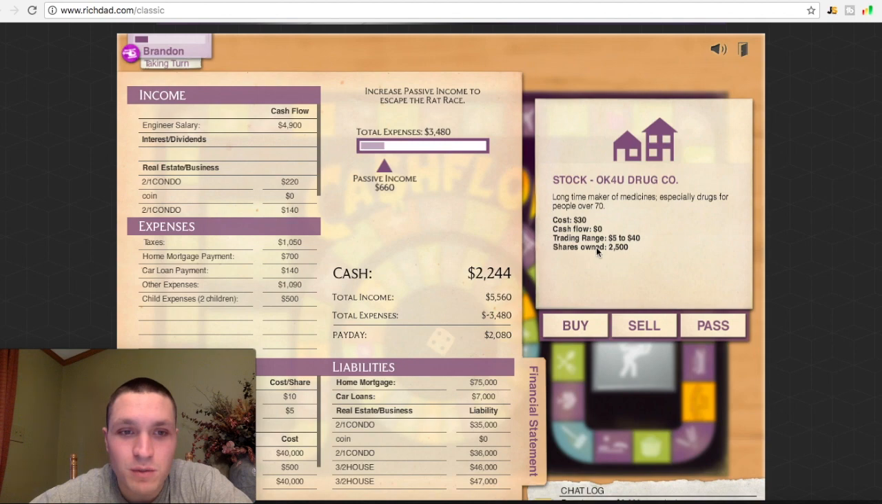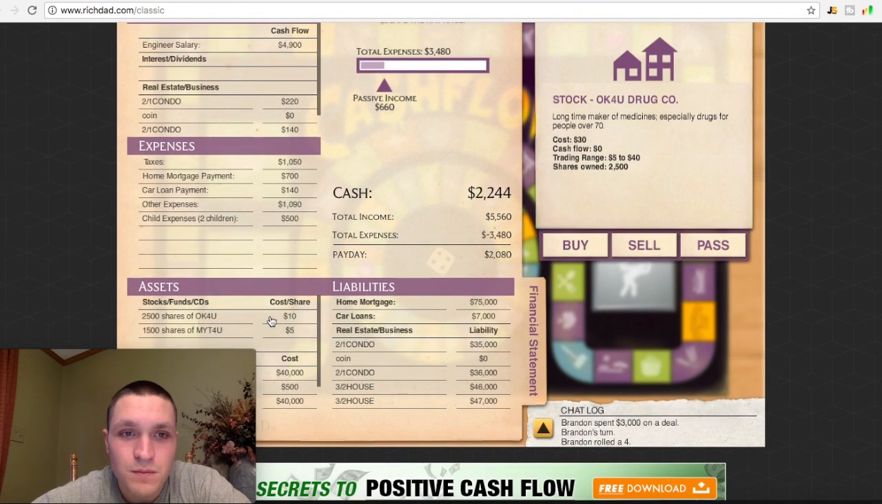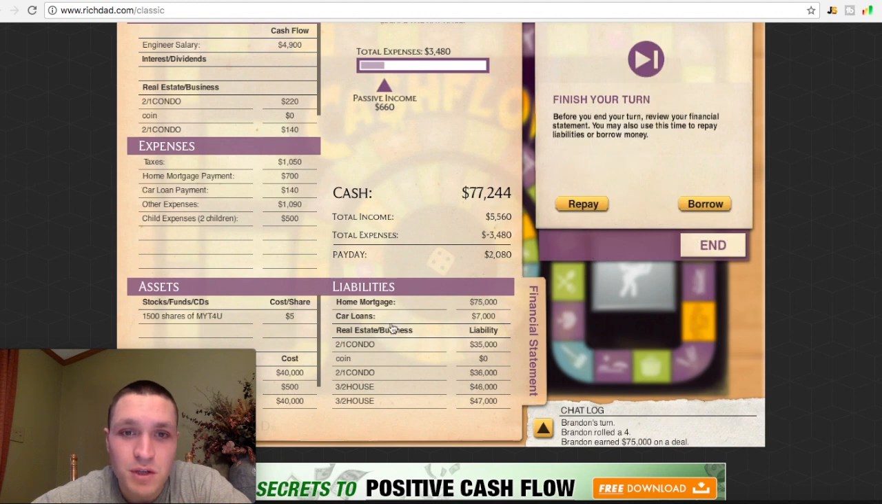Alright, so that stock we bought, it went up. Owned 2,500 shares, bought it at $10 a share. You can see down here. So we're going to end up selling it now. We're going to sell all the shares. Look at that, guys. $75,000 profit. So I just tripled my money on that stock. $77,000. I'm going to use that to pay off my house, so I get an extra $700 per month.